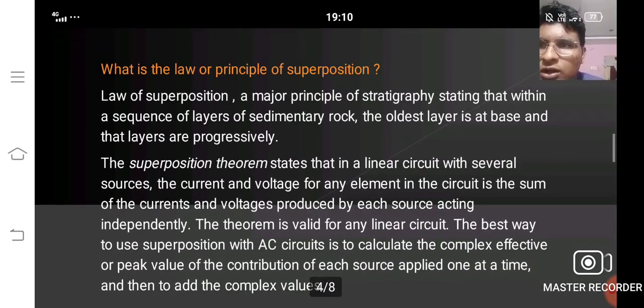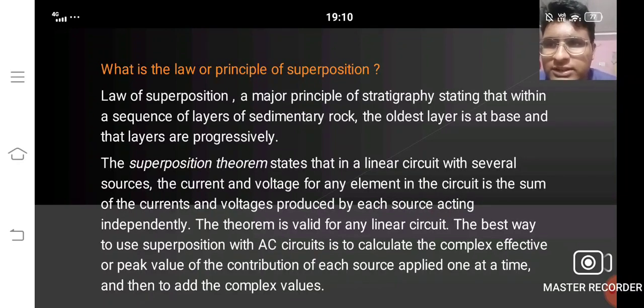What is the law of superposition theorem? The law of superposition is a major principle of stratigraphy, stating that within a sequence of layers of sedimentary rocks, the oldest layer is at the base, and the layers above are progressively younger.